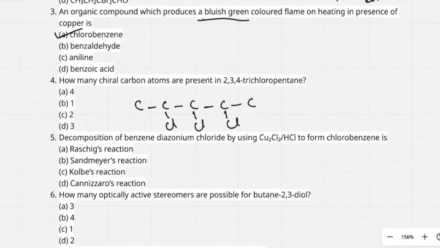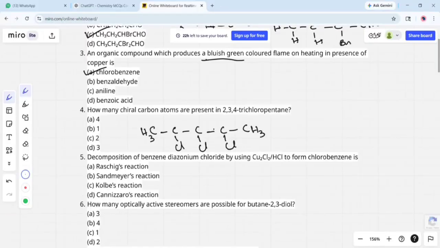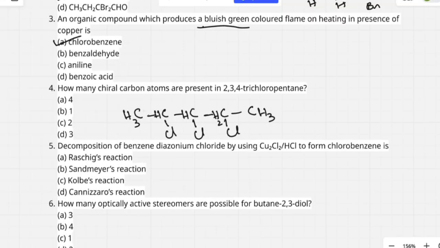So, here carbon valency is satisfied by 3 hydrogen. You have 2 hydrogen. Here you have only 1 hydrogen. Here you have only 1 hydrogen. Here, how many chiral carbon atoms? It is here. This is surrounded by 3 hydrogen atoms, so same group. So this carbon atom is surrounded by 1 Cl, 1 CH3, 1 CHCl and 1 H. So it is chiral.